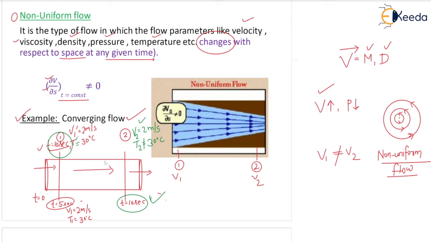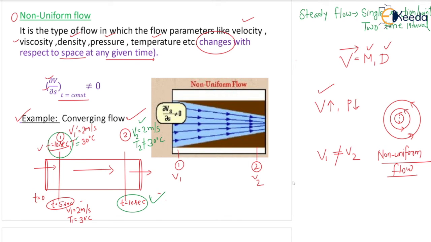Understood the difference between uniform and steady flow? One common thing I want to tell you, very important to remember and distinguish between these two types of flow. I'm writing here on the top right, correct? If you talk about the steady flow, we have a single section, one section or one point, correct? And two time intervals, like 5 seconds to 10 seconds, correct?